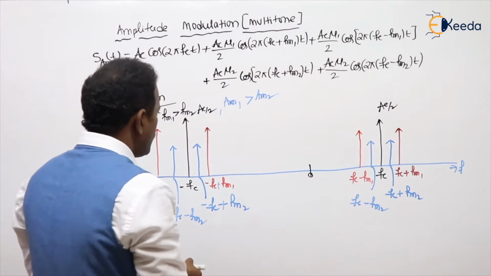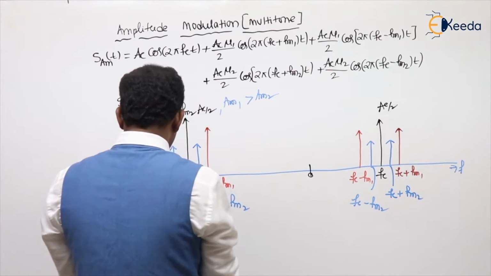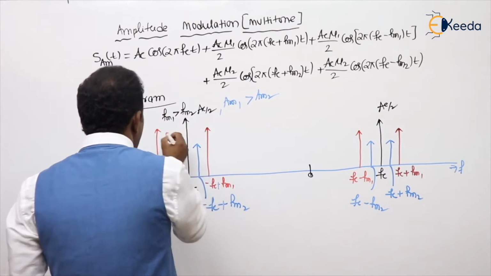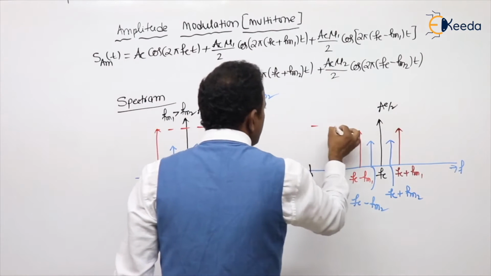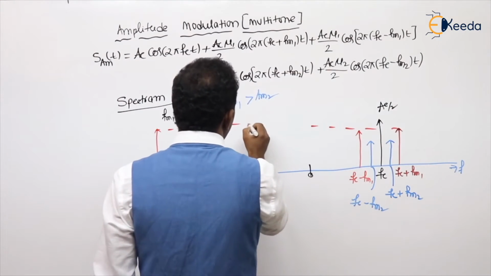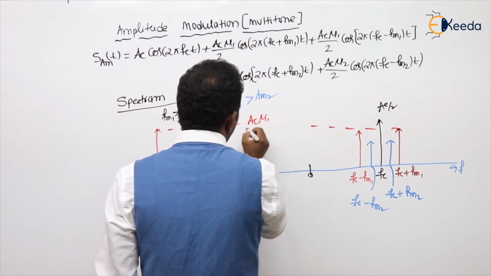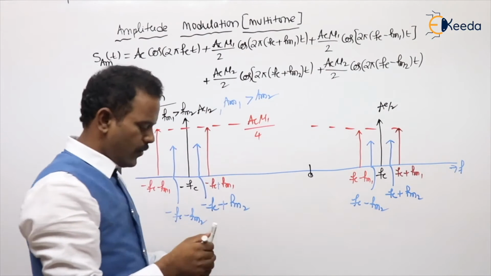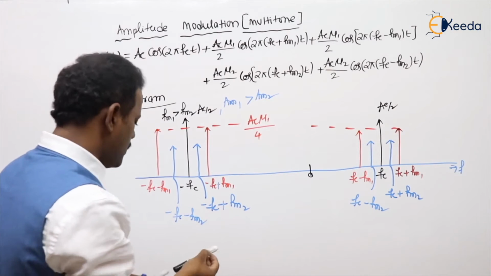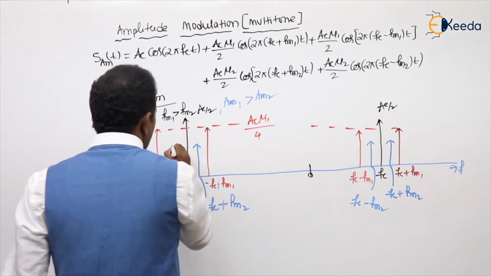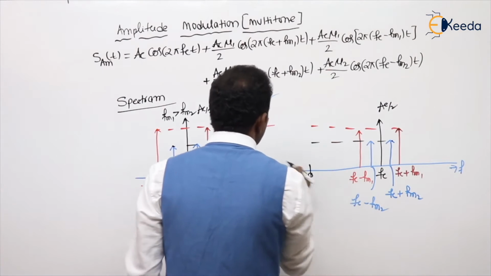Now if you are observing this red color one, these 4 will have the same strength. What is the strength? Take amplitude, divide by 2. Already 2, 2 2s are 4. And if you see the below two, here and there, these four also have the same strength. What is the strength?